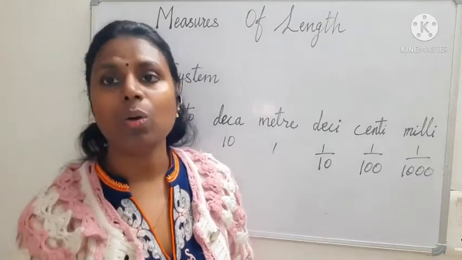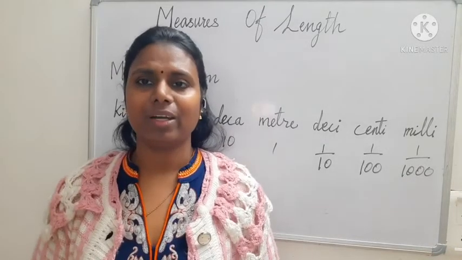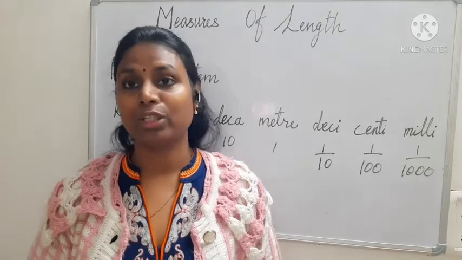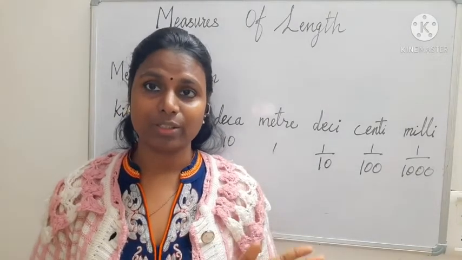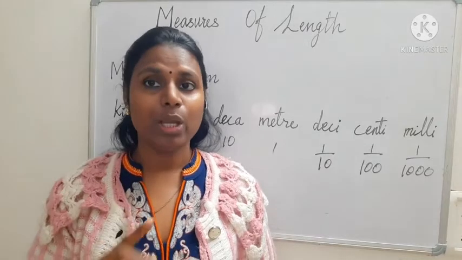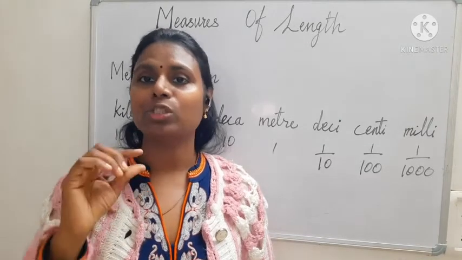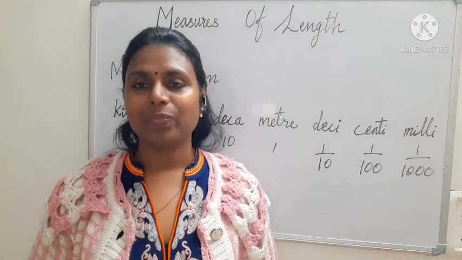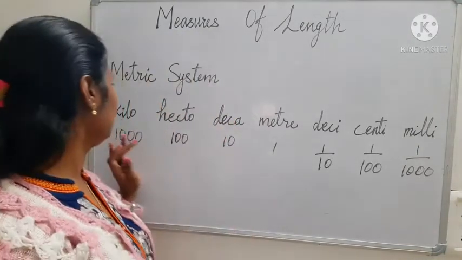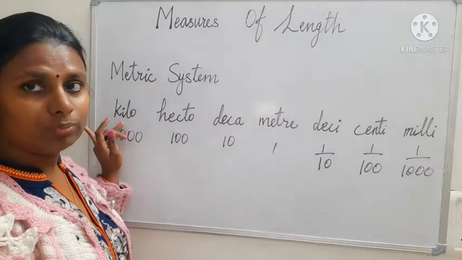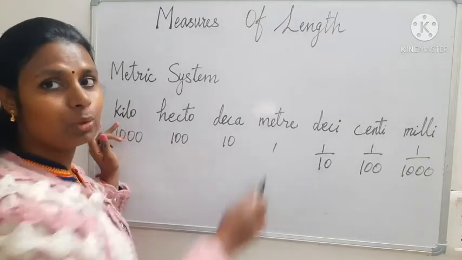Now, whenever we convert units, as you have learned even in 3rd standard, first you write the measures of those units. So how to write the measures? Let us see here kilo, and here the standard unit meter.